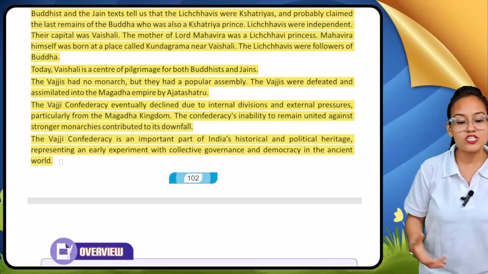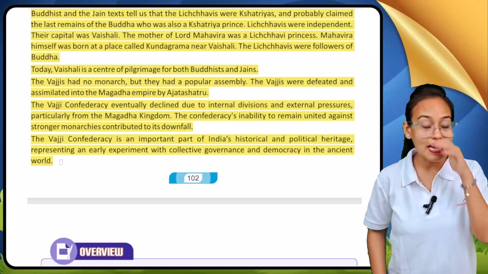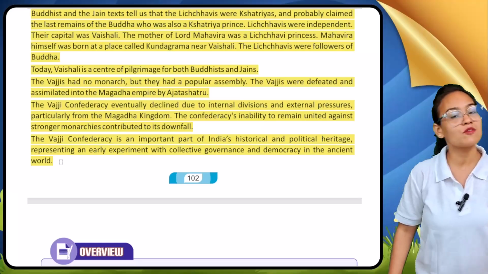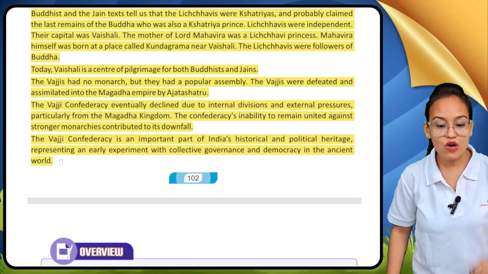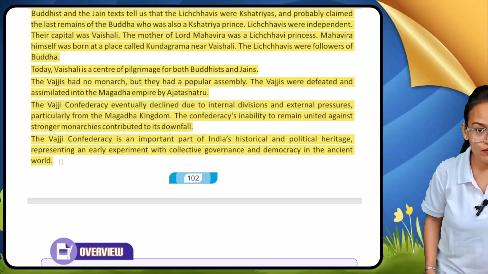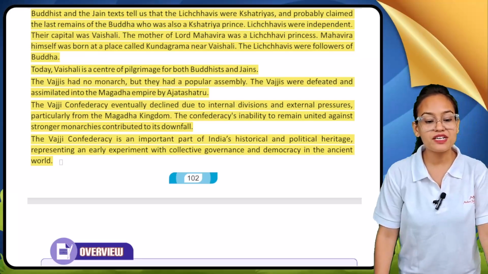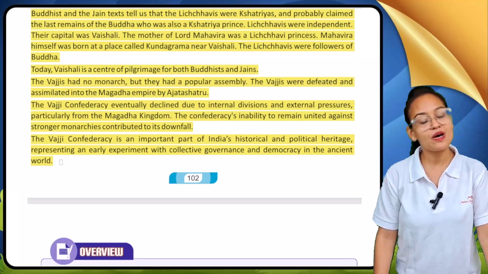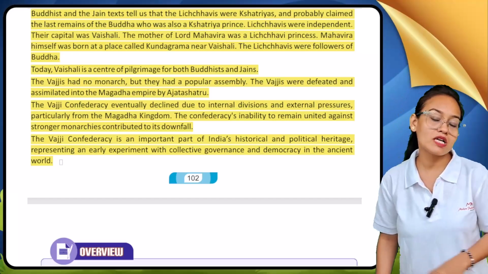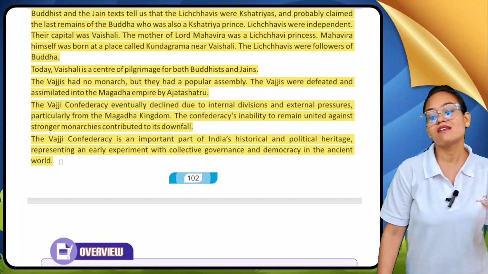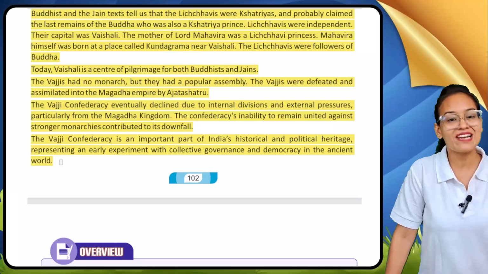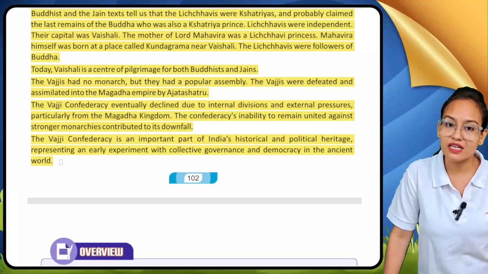Vajjis have no monarch, as we all know. Vajjis are a republic. Republic means there is no king. But they have a popular assembly. The Vajjis were defeated and assimilated into the Magadh Empire by Ajatashatru. So these 8 or 9 tribes known as Vajjis were defeated by Ajatashatru, and later they merged with the kingdom of Magadh.